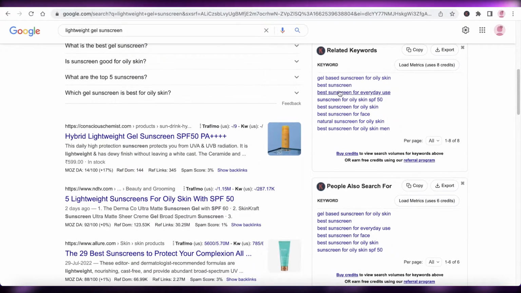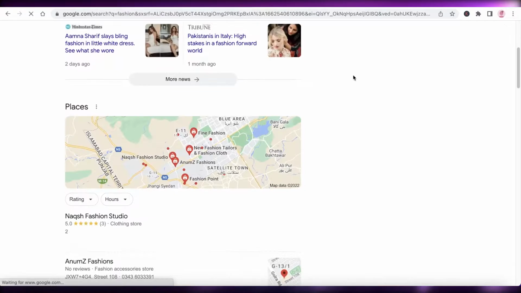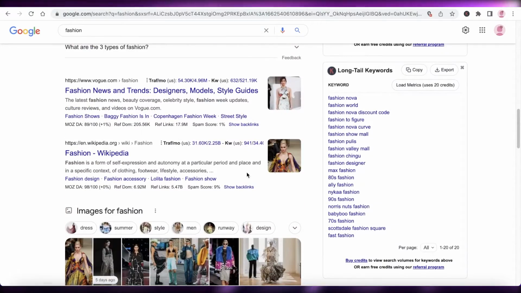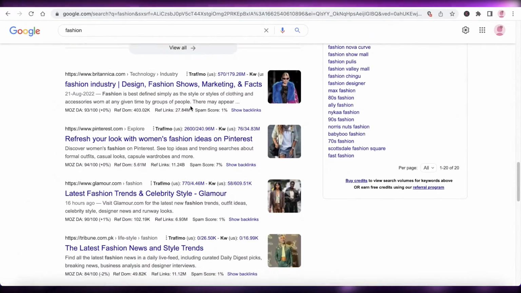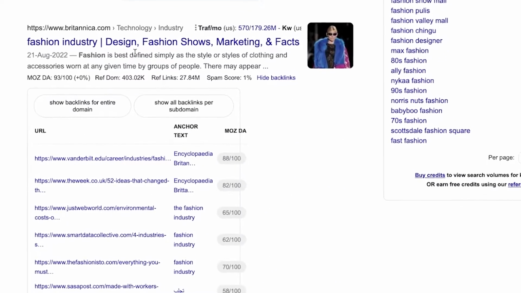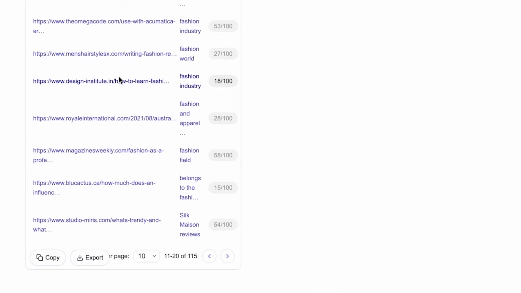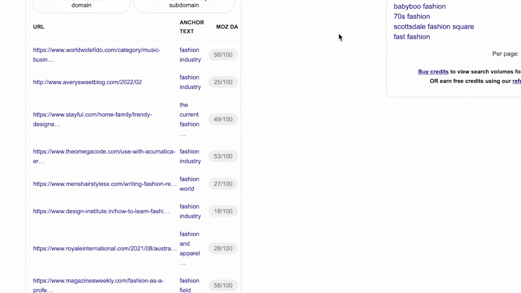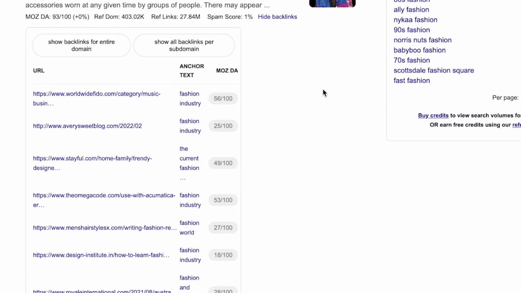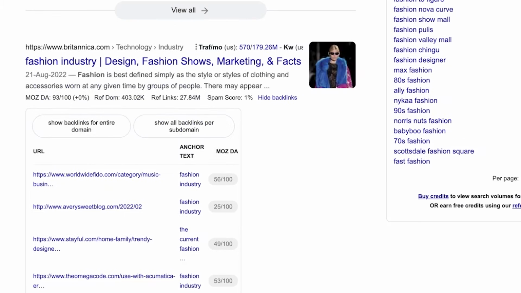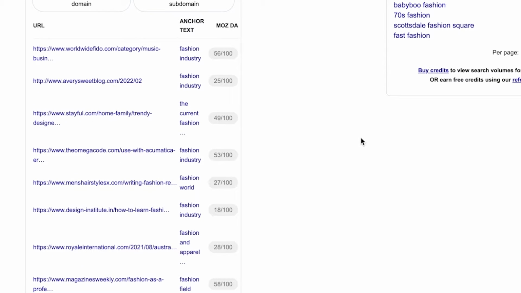So let's say if I search for another keyword, let's say I just search for fashion. If I search for fashion over here, you can see the top websites are obviously Vogue and super high ranking websites, but you have other websites ranking over here as well. And you can easily see that they have so many different backlinks, and you all can easily get these websites to link back to you as well, simply because if they are writing about your competitors, they are probably writing about that specific niche or topic, and you can be like, hey, I saw that you wrote an article about this website, and we provide a similar service. Maybe you could include us in your list as well and link to us over here, and you can build your backlinks in that way.